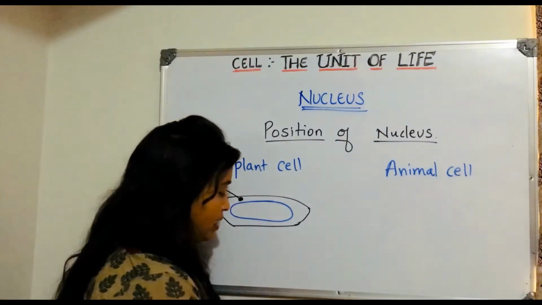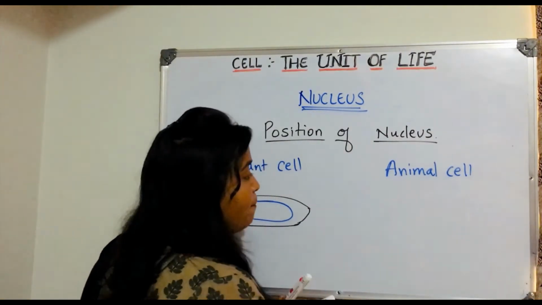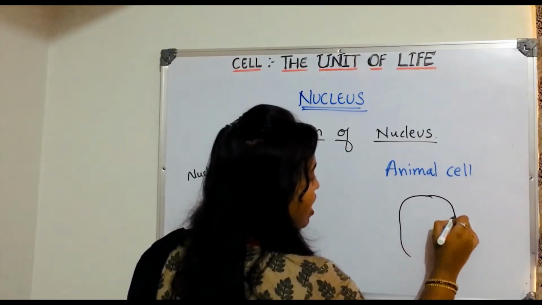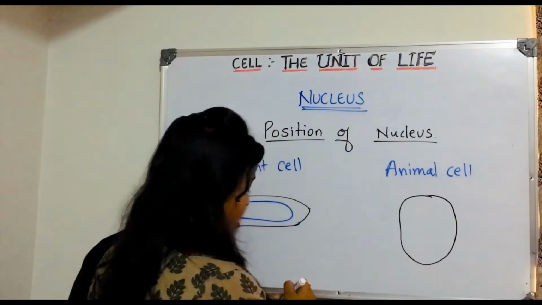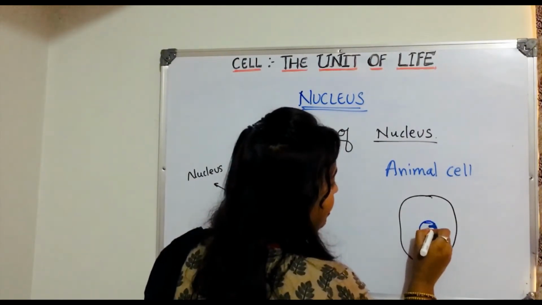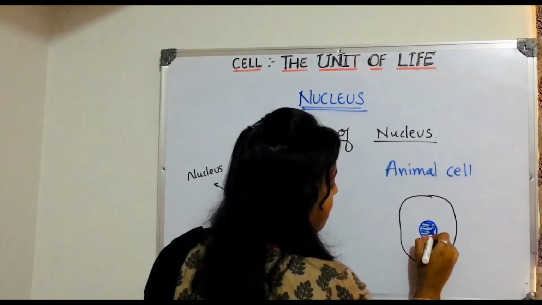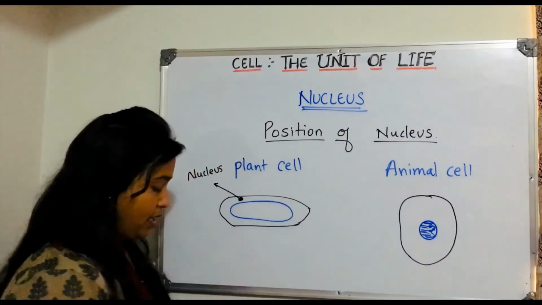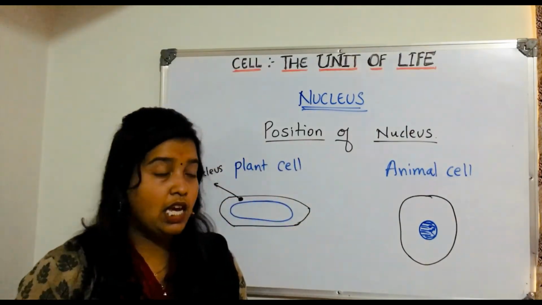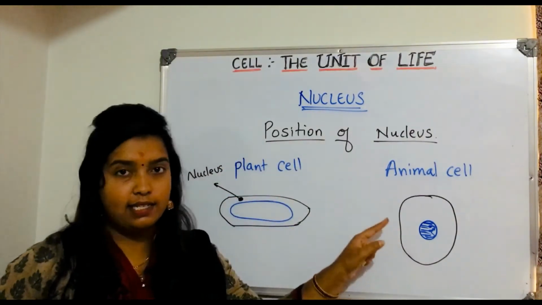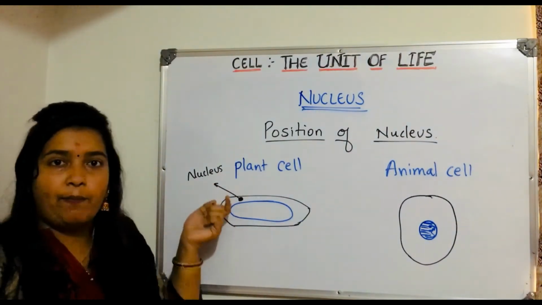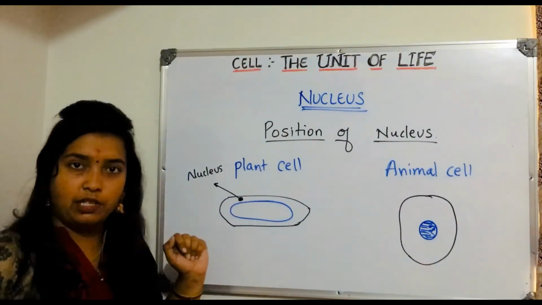In case of animal cell, if this is a cell, for example, you will find the nucleus like this at the center. In case of animal cell. So what is the difference here? The position of the nucleus: in animal cell you will see the nucleus at the center, and in plant cell the nucleus is pushed towards the peripheral region, towards the wall region, right?